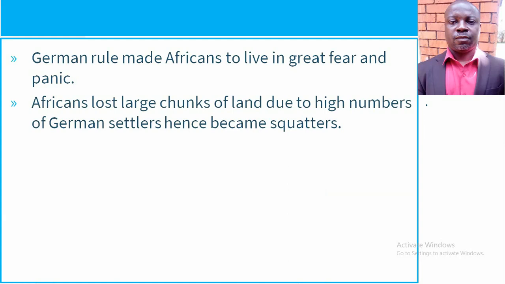Another point is Africans lost large chunks of land due to high numbers of German settlers. Okay? Due to high numbers of German settlers, hence Africans became squatters. Indeed, Africans were defeated. That one you must know. After defeating them, their land was taken, meaning that this was to put Africans into poverty for so many years because they lost their land on which all economic activities are being carried out.